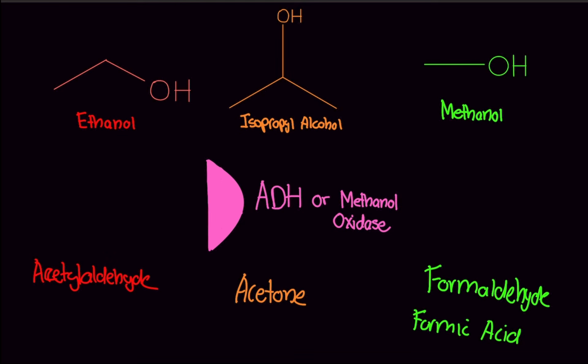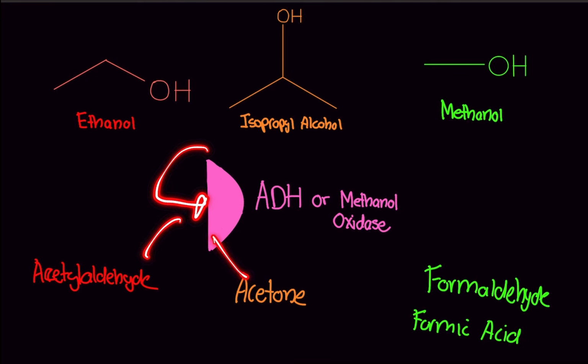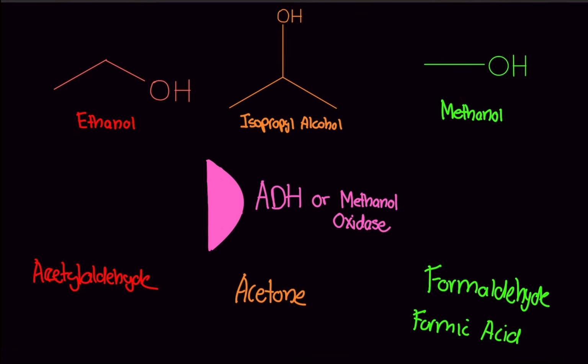So what would happen is the ethanol, isopropyl alcohol, and methanol would go to the enzyme and be converted to these respective things. Now, the question is how you can use alcohol to save yourself from methanol poisoning. Typically, methanol, if you were to consume it, would turn into formaldehyde, and the formaldehyde is what's going to kill you, okay? The methanol itself is not going to kill you. It's the formaldehyde, what it turns into. That's what kills you. So, here's something really cool. This is what they do in hospitals, but not frequently. They use another chemical, but this is another option they could use.